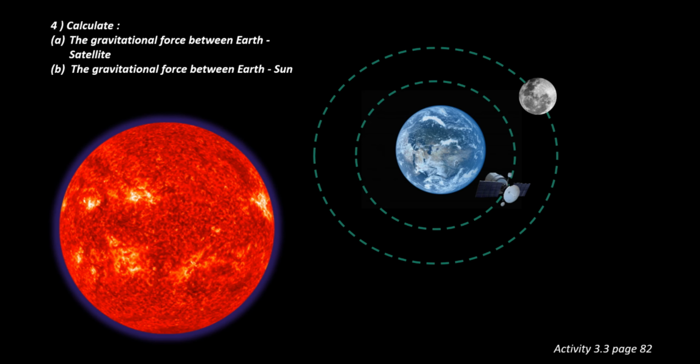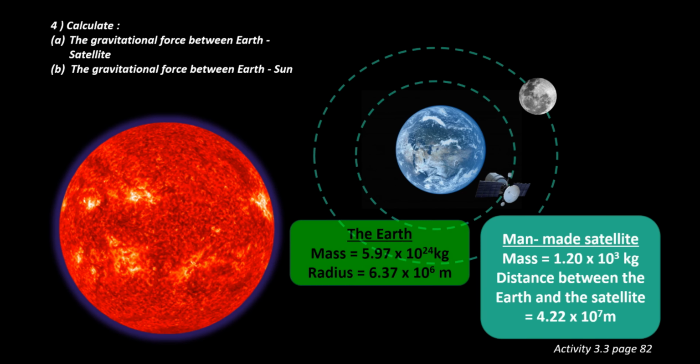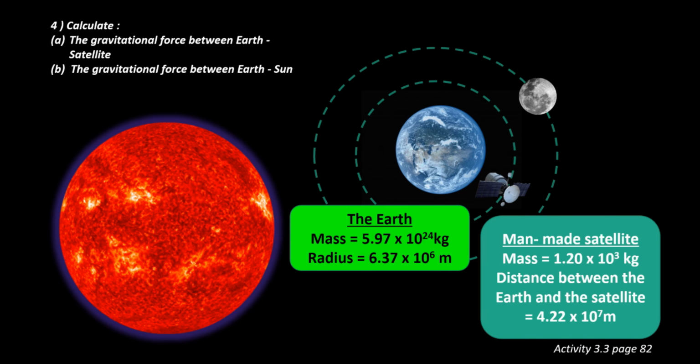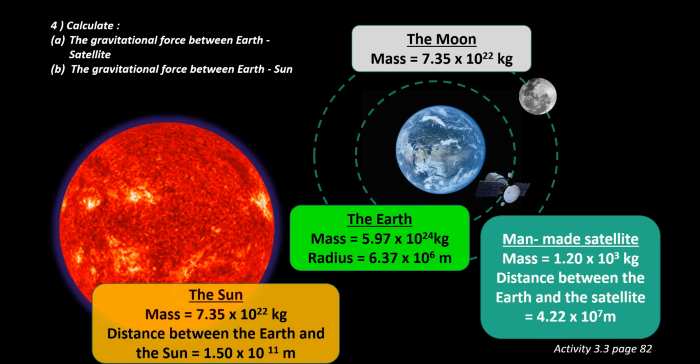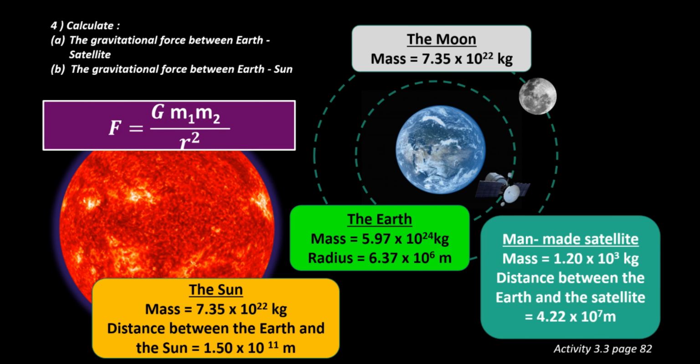Now calculate the gravitational force between Earth and the satellite and the gravitational force between Earth and the Sun. We use Newton's universal law of gravitation formula, F equals G times m1 times m2 divided by r squared.